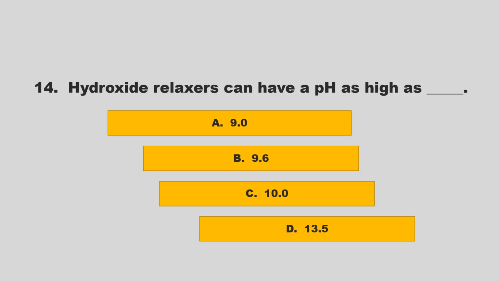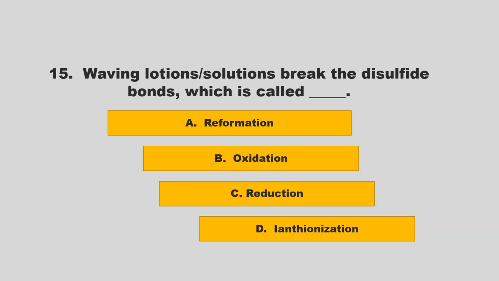Hydroxide relaxers can have a pH as high as blank. Is it 9.0, 9.6, 10.0, 13.5? If you chose D, 13.5, you are correct.